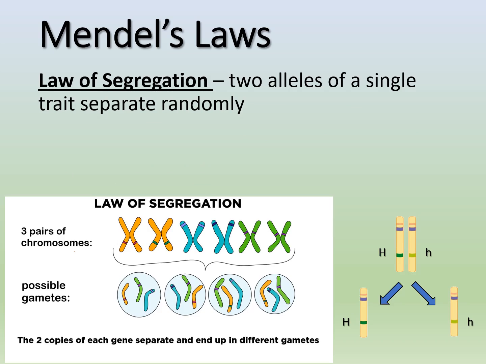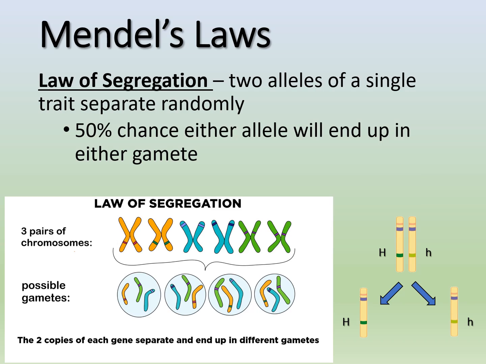So another law is the law of segregation. And this just kind of makes sense. We've already explained the law of segregation when we were talking about meiosis. When we talk about two alleles of a single trait, they're going to separate randomly, right? So when they separate, there's a 50% chance that either allele will end up in either gamete.